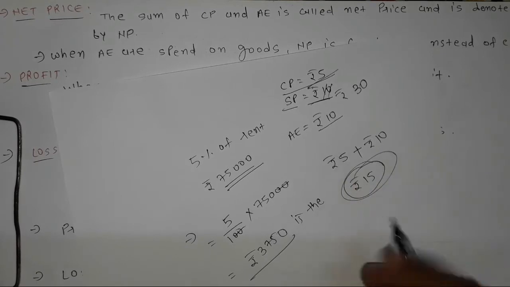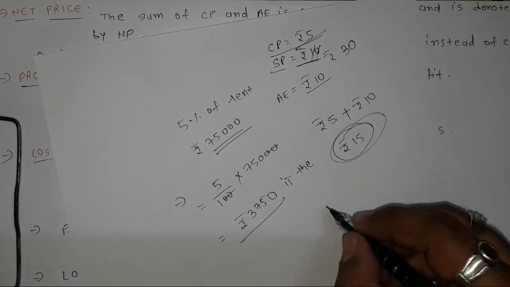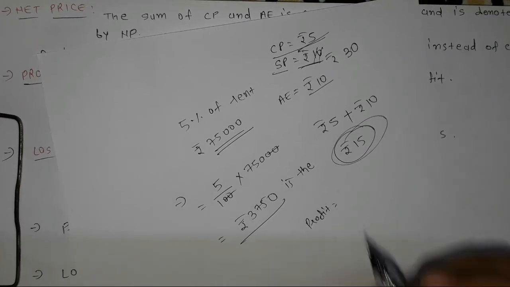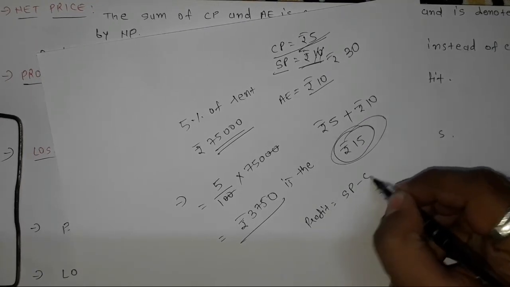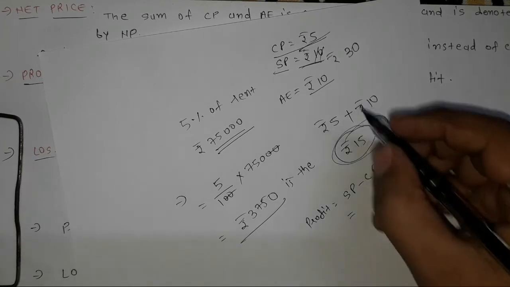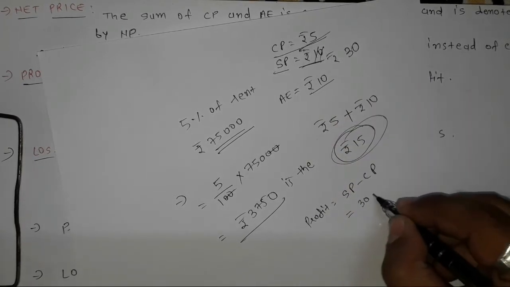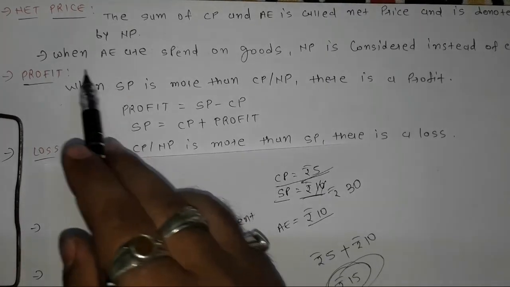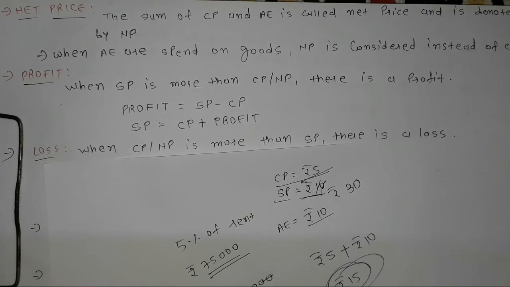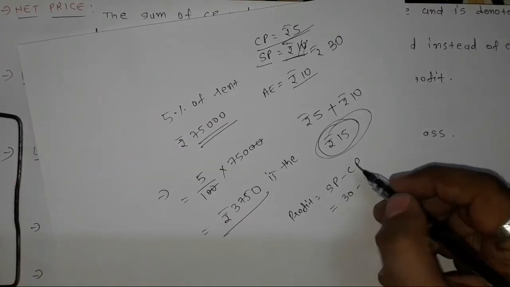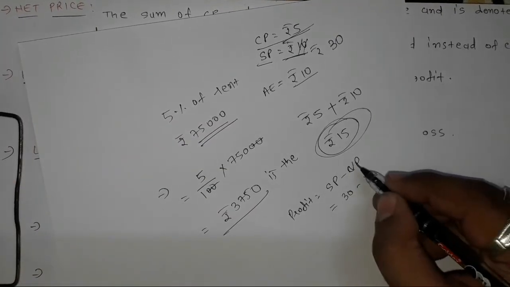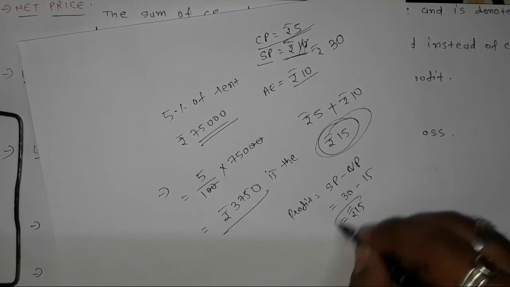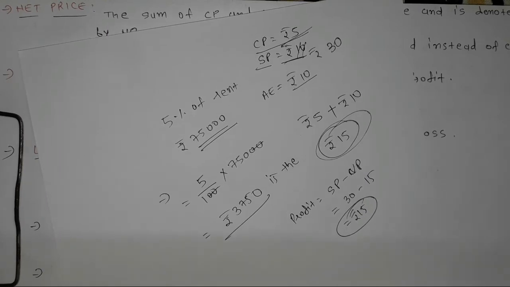So here I made the total profit of how much? Profit is equal to selling price minus cost price. So selling price is rupees 30 minus cost price. It total cost me rupees 15. So as we saw here, when additional expenses are spent on goods, net price is considered. So here I can also write net price. So 30 minus 15, 15. So rupees 15 profit which I made.